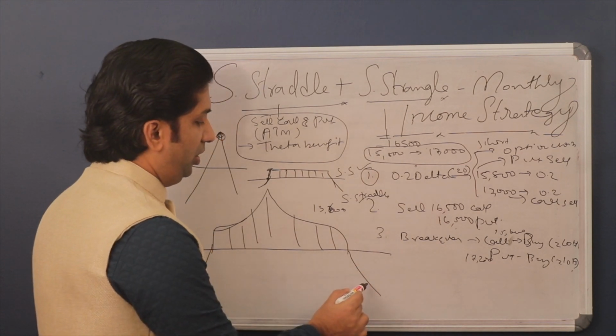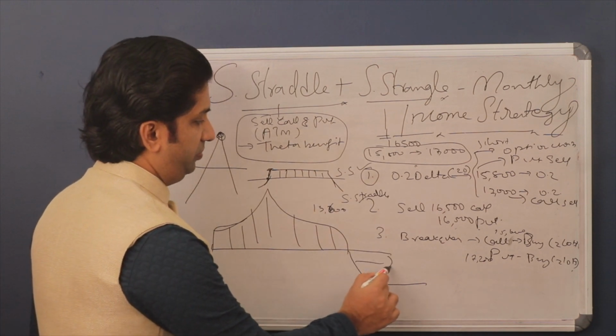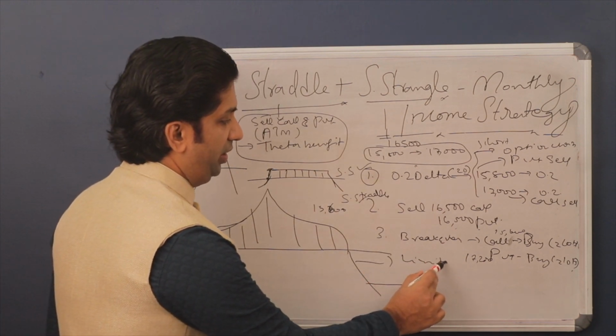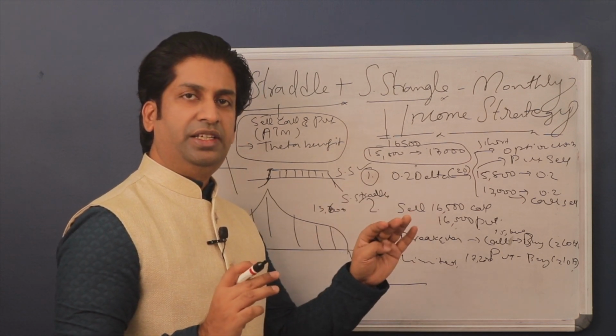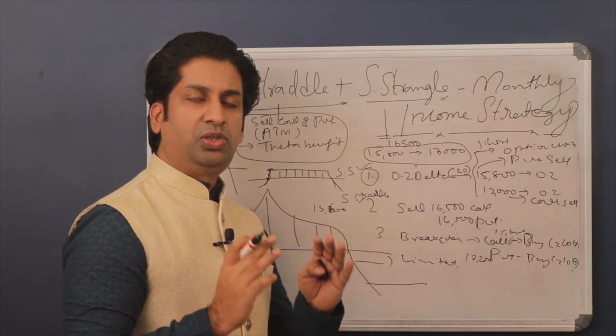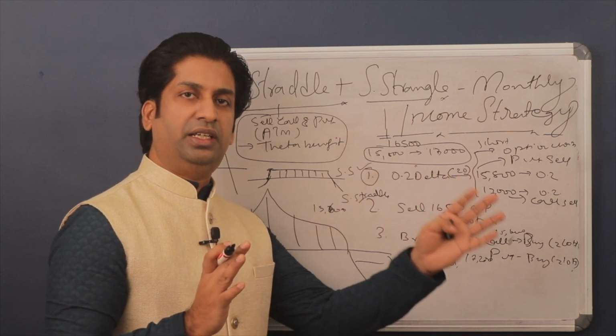And once you buy at the break-even levels, it will be a limited loss strategy. So you can apply this strategy as a monthly income strategy. Now I will show you how you can select the payoff graph for this strategy. So let's get into the video.